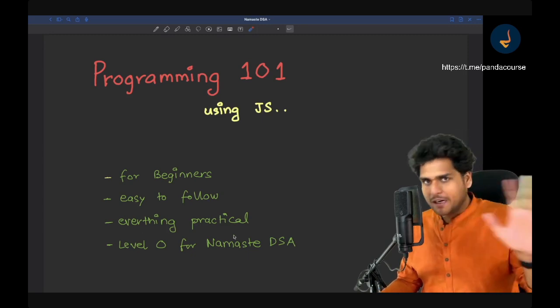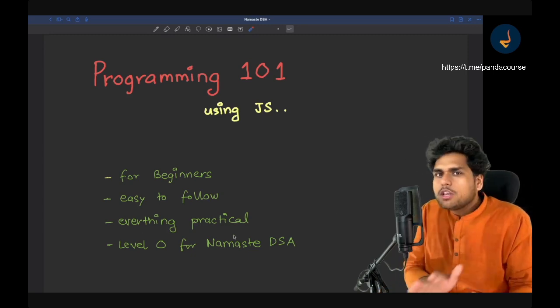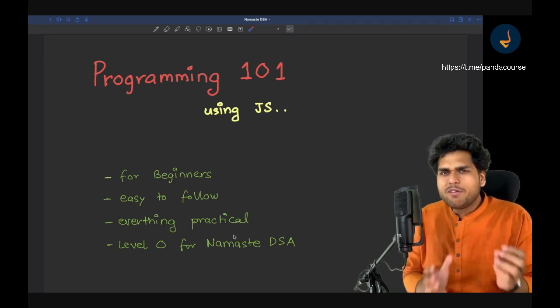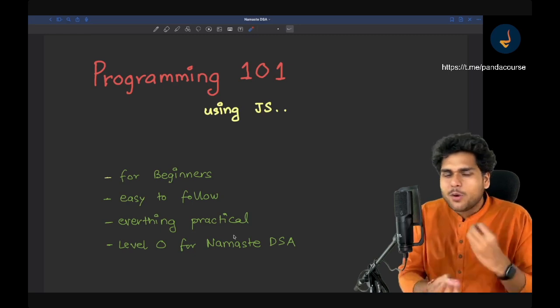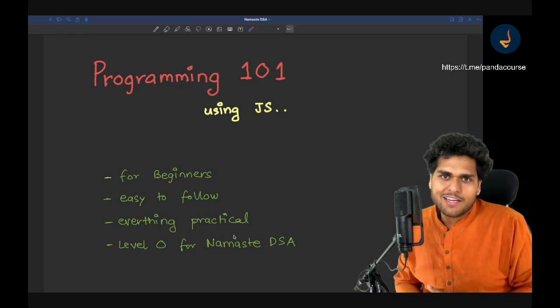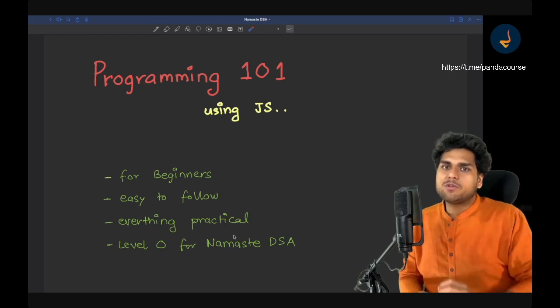Everything will be practical. We will be writing code, with no theory. We will be covering very little about theory, but we will be writing code to actually learn how to code properly. Everything will start from basics. Everything will start from scratch.